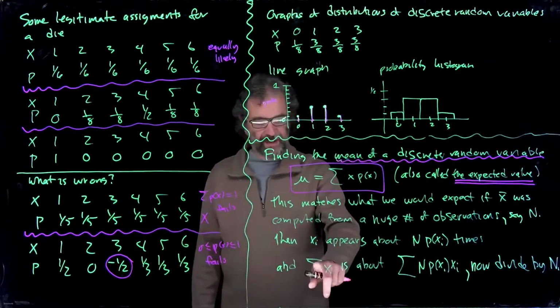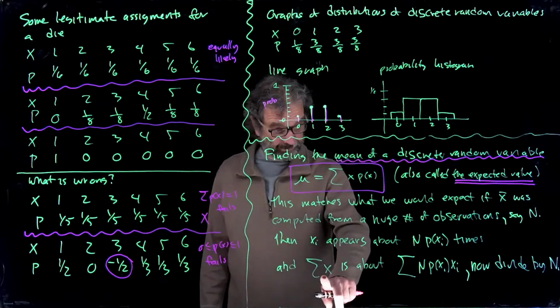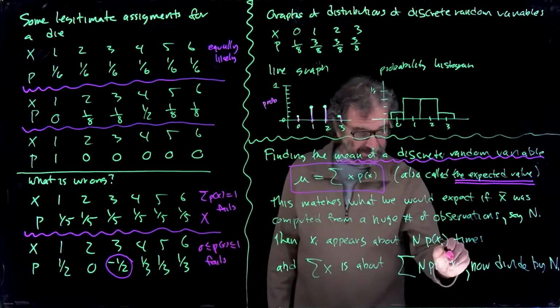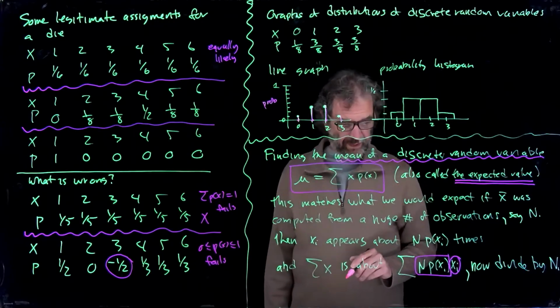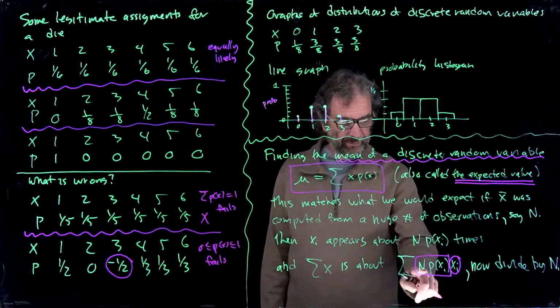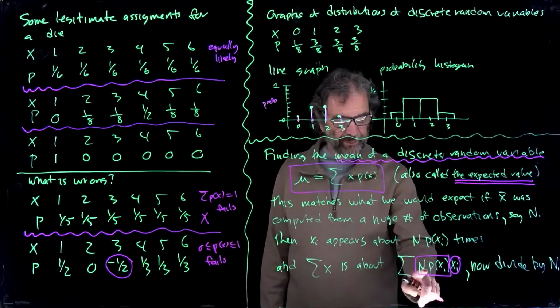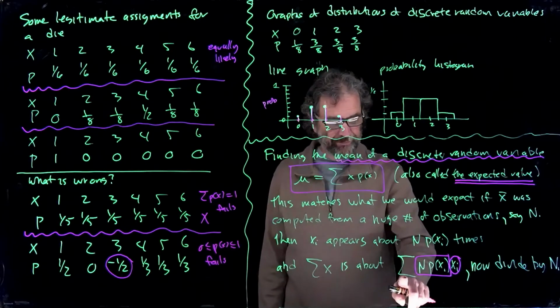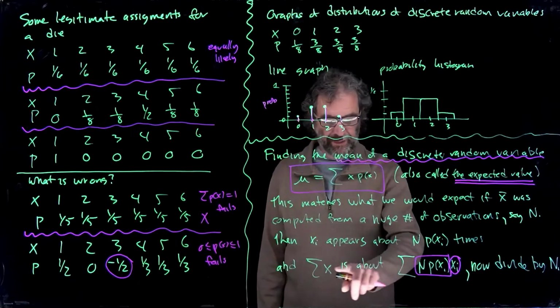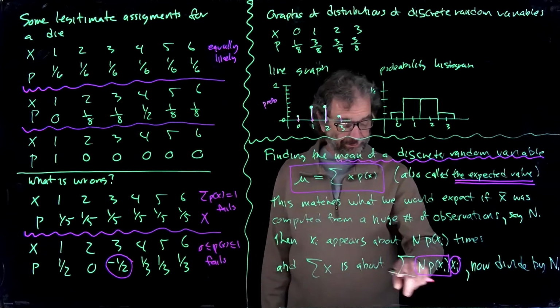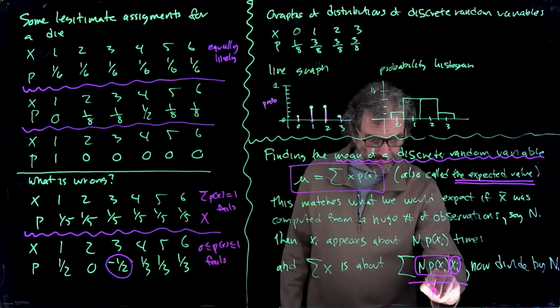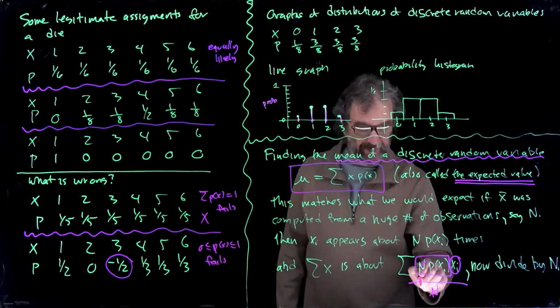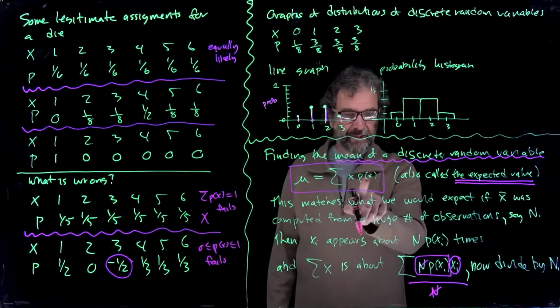And if you summed up the x's, each value would appear this many times in the sum. So if we sum those values times number of times, we ought to get an answer for the sum of the x's. It should be about this. And then if you divide by capital N, these n's cancel, and you get our formula, the sum of x times p of x.